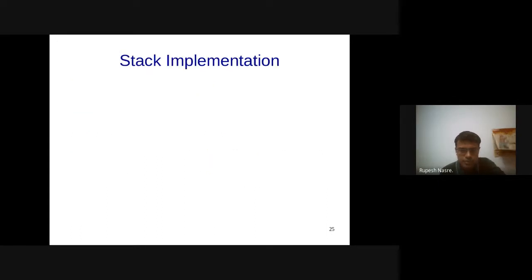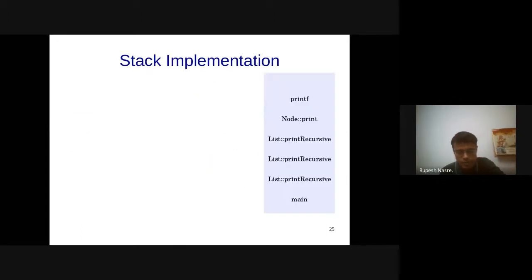Okay, so let's come to the implementation of stack. So what is this that I'm showing here? Yeah, I'm showing the function call stack. We have the main function, and we start execution from the main.